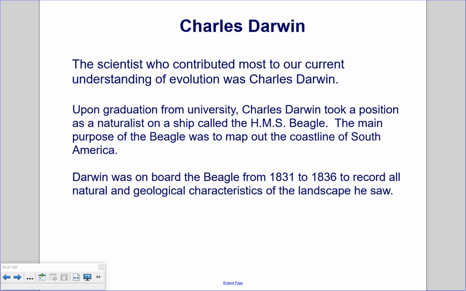Darwin was on board the Beagle from 1831 to 1836 to record all natural and geographical characteristics of the landscape that he saw. So he was only 22 years old. He spent half of his 20s sailing around the world.